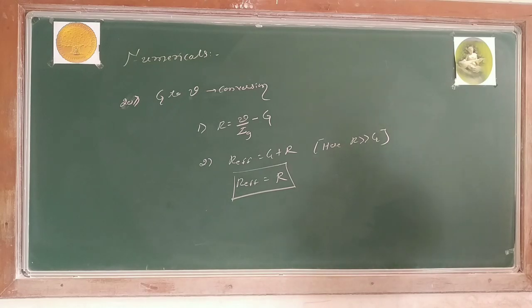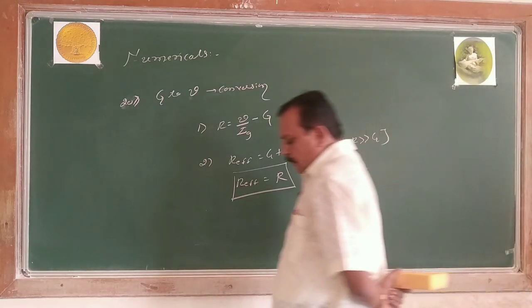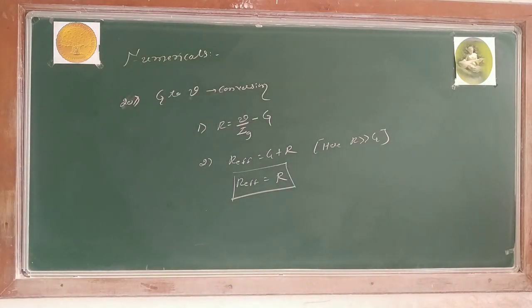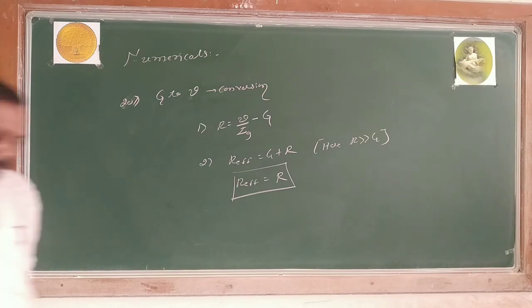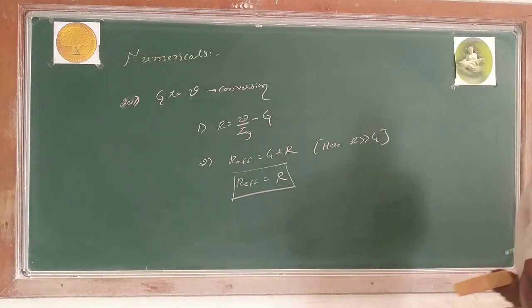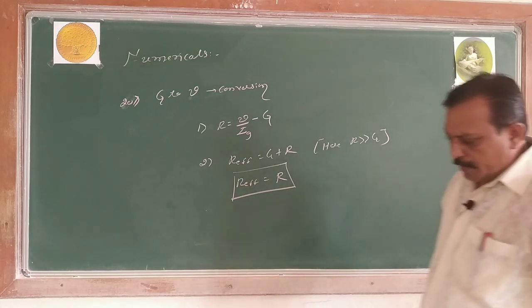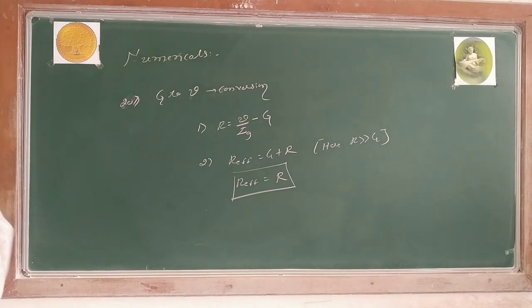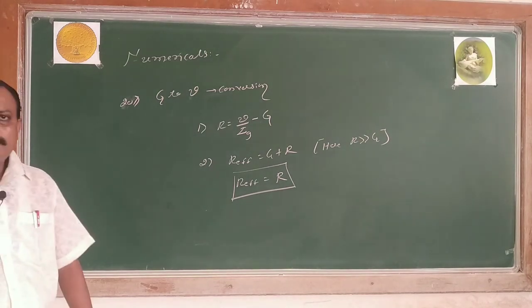Voltmeter is a high resistance device. What is the value of ideal voltmeter? The resistance of ideal voltmeter is infinity. Right? Now these are the factors we have completed in theoretical section. By using these formulas, I go for numericals. Is it clear? Shall I go for the numerical number 1? Yes.